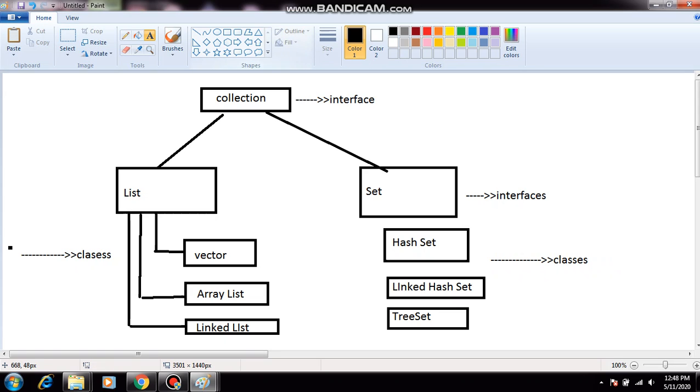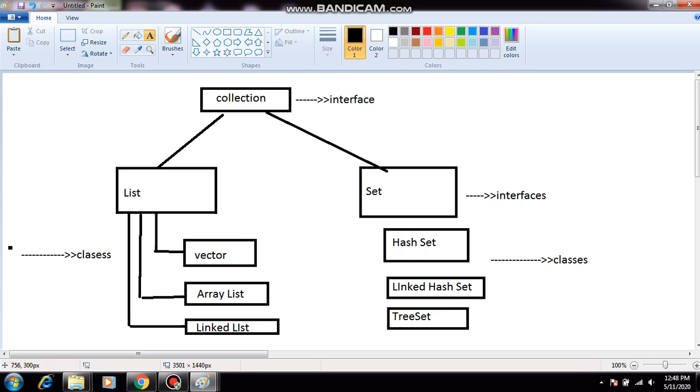So collection is an interface. List and set are also interfaces. Vector, ArrayList and LinkedList are classes. HashSet, LinkedHashSet and TreeSet also come under classes.